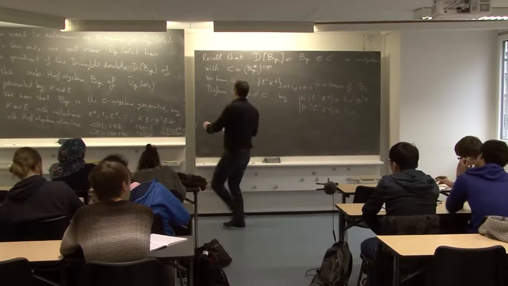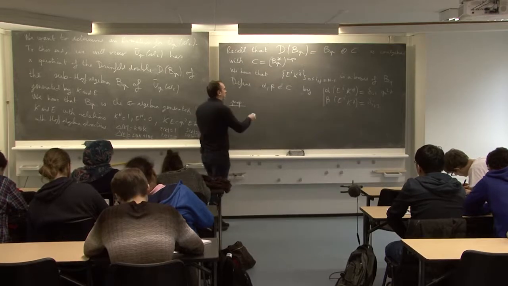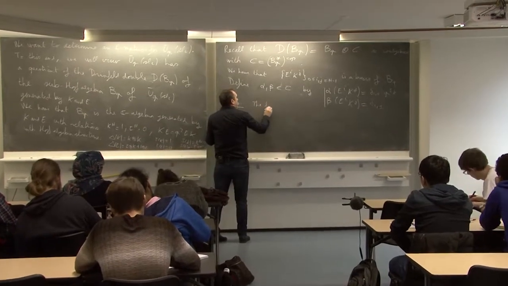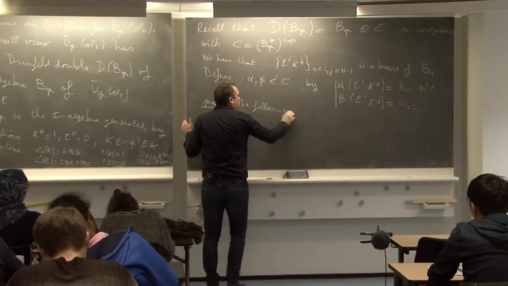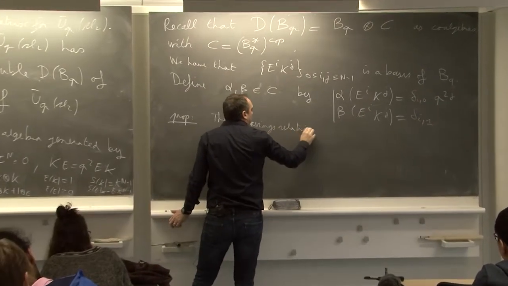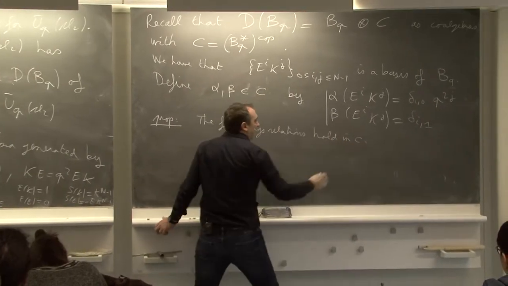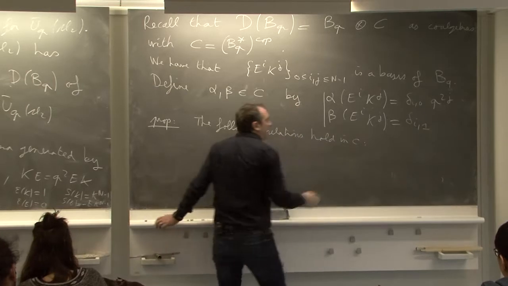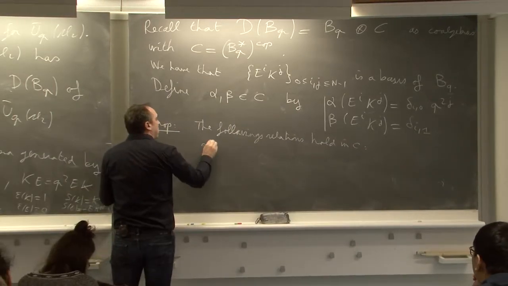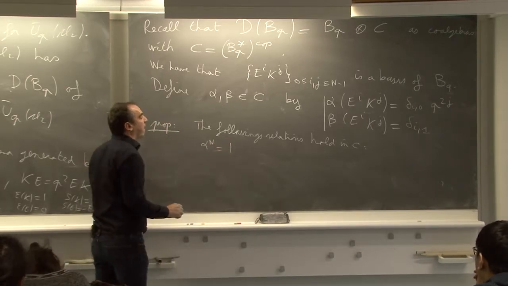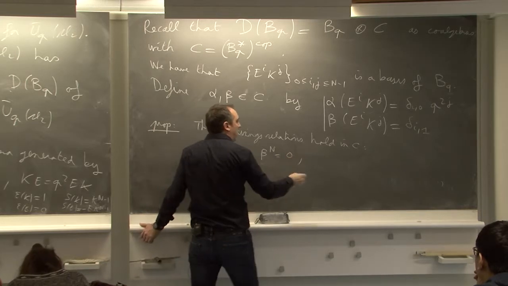And we have the following relations, all in C. So alpha to the n is 1. Beta to the n is 0.